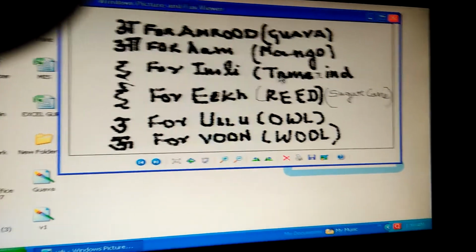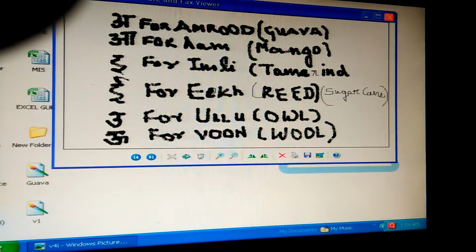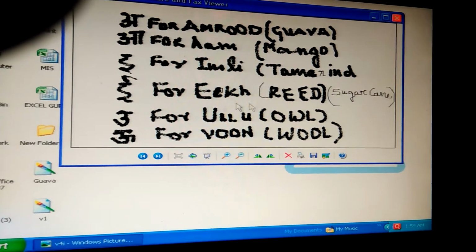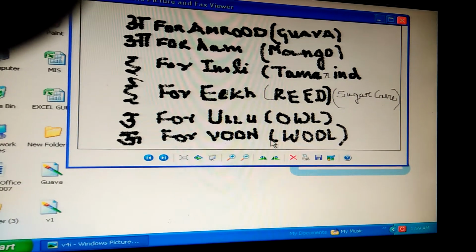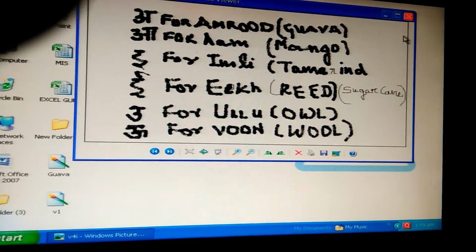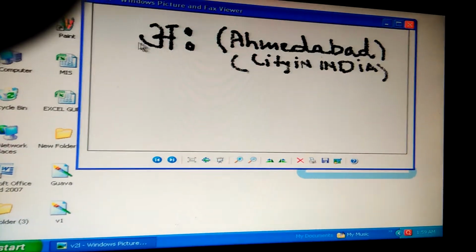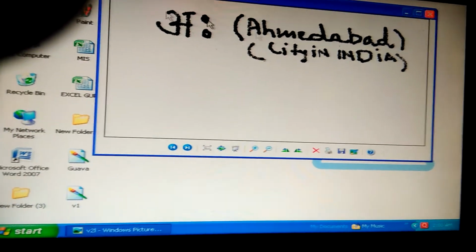E for Imli, tamarind. E for eek, reed or sugarcane. U for Ullu, owl. Oo for oon, wool. Next screen. Aha for Ahmedabad, city in India.